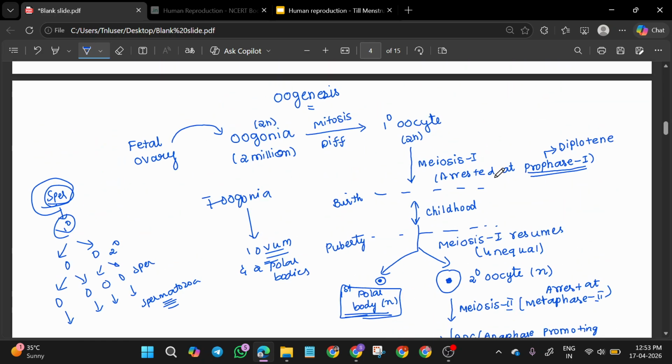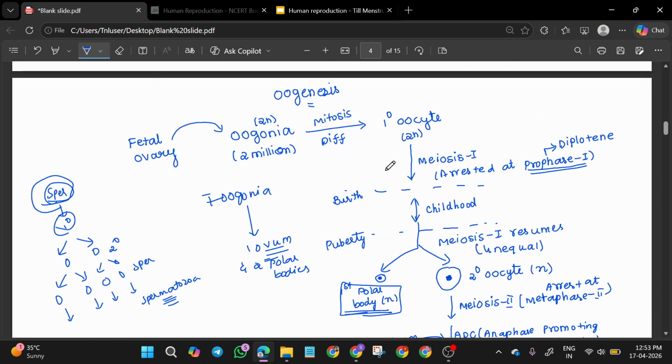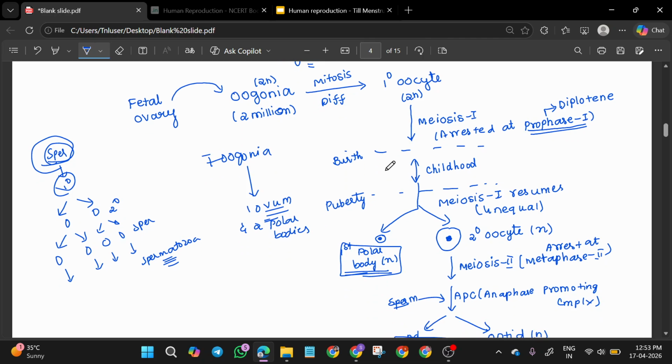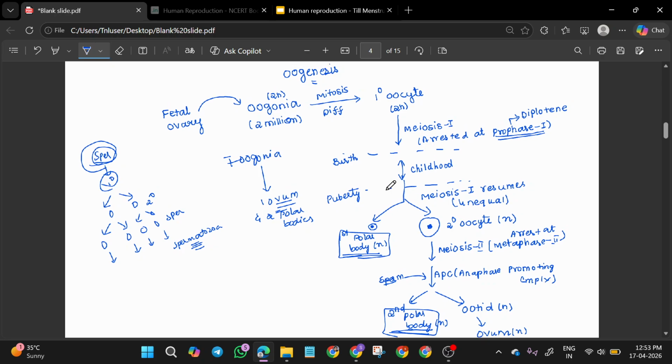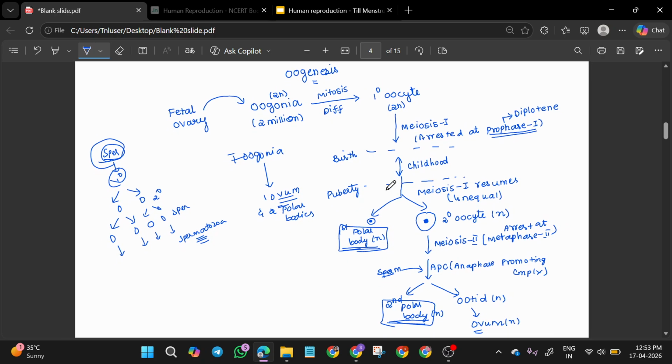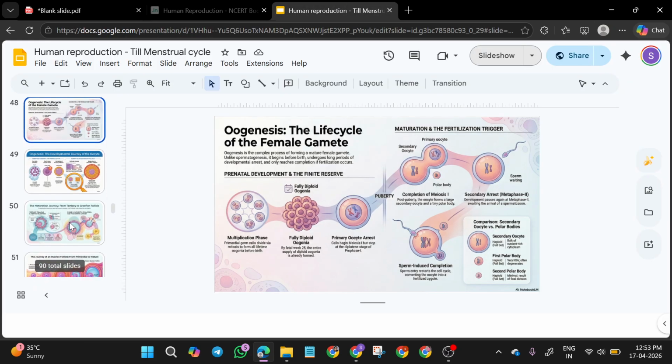So these are the basic structures. Now some changes will happen surrounding this, that we are going to see. Any doubts in this? Is it clear? Okay, fine. Next one we will see.